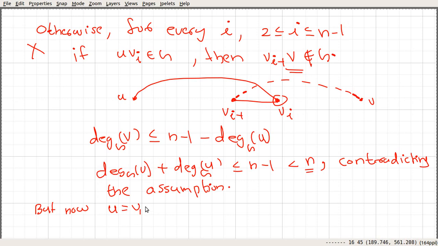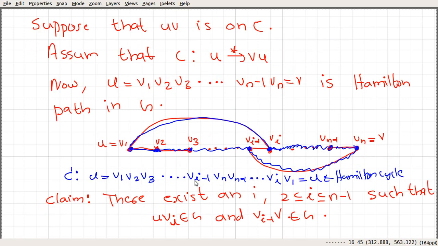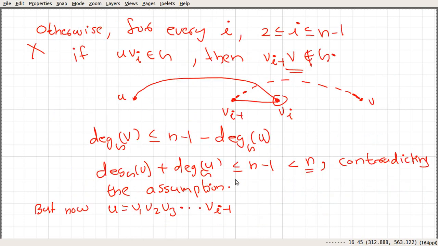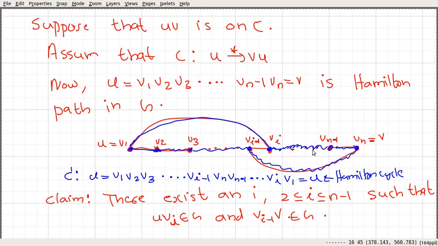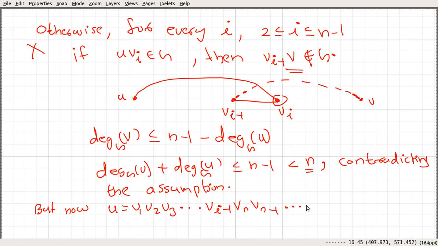As I said, we can see u, v1, v2, v3, and from v3 to vi−1. I am talking about this particular cycle. From there to vn, to vn−1 and back. From vn−1 to vi, using this segment of the path, vn−1 up to vi.